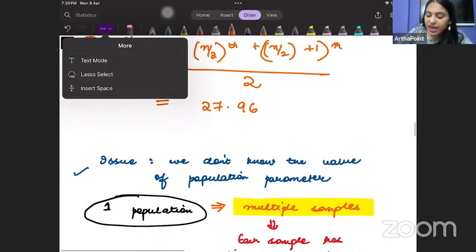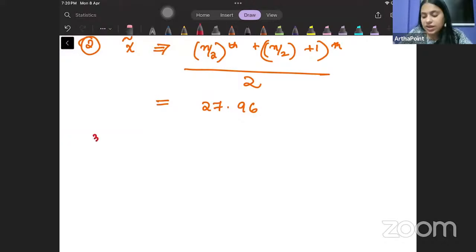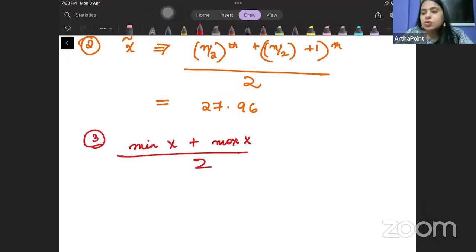Another thing that you can go ahead and do is sample का आप क्या निकाल सकते हो? You can go ahead and find out the min value of the sample, the max value of the sample and divide by 2. मतलब आपने दो extreme values ली और उनका average निकाल लिया. So when you do min plus max by 2, then also you're getting the answer as 27.670.